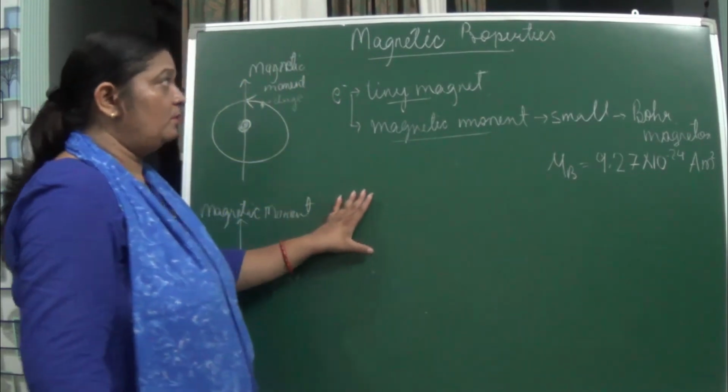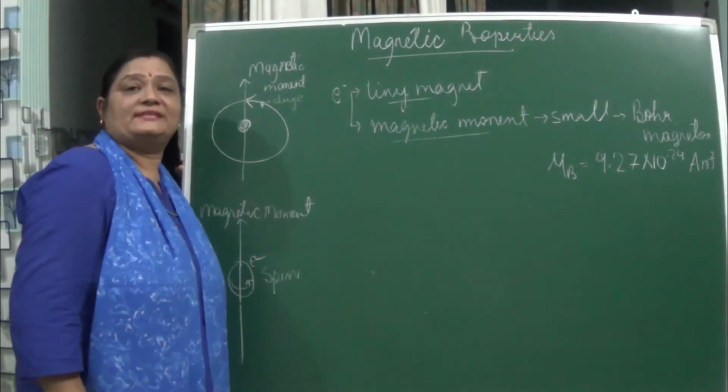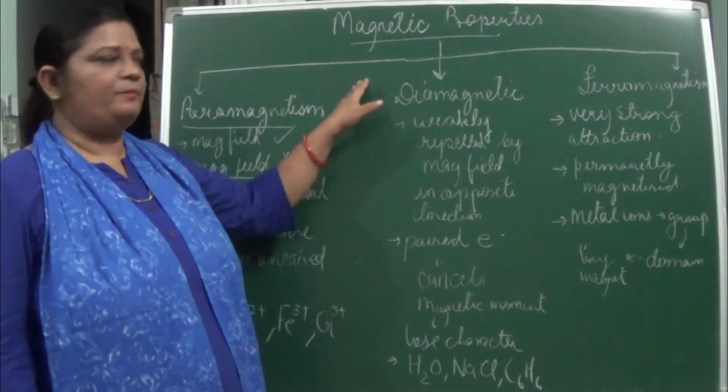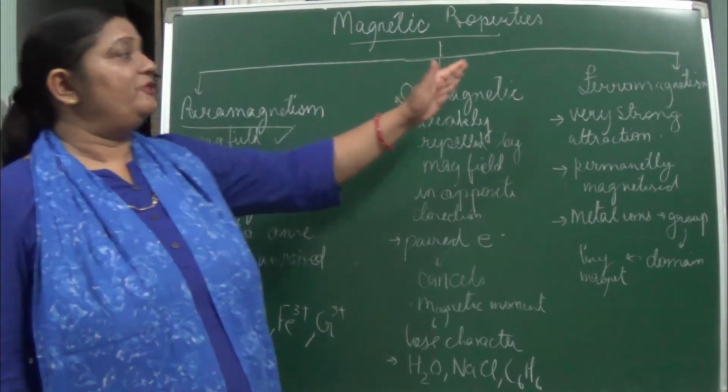So this is all about the magnetic properties which you have to study in chemistry. The rest you will be studying in physics. Now coming to the magnetic properties, they are of types: paramagnetism, diamagnetism and ferromagnetism.